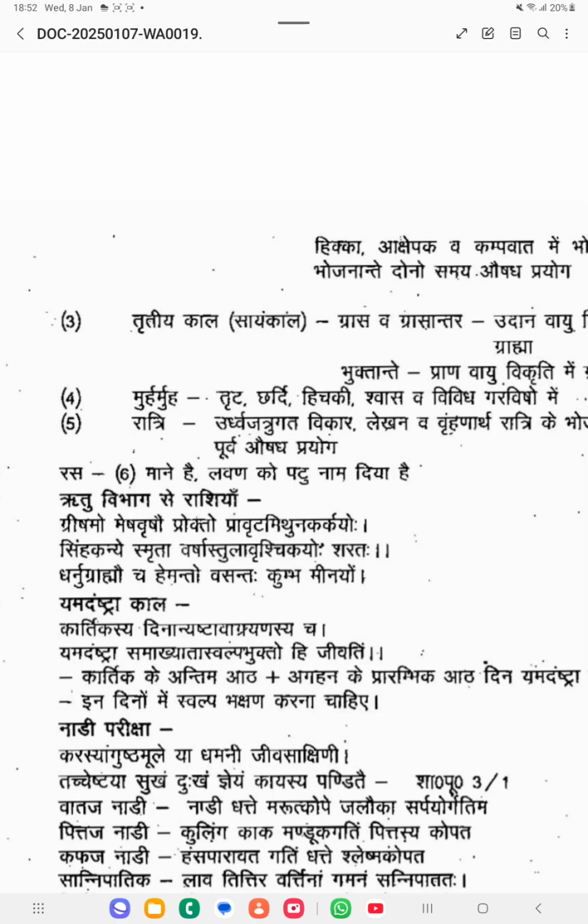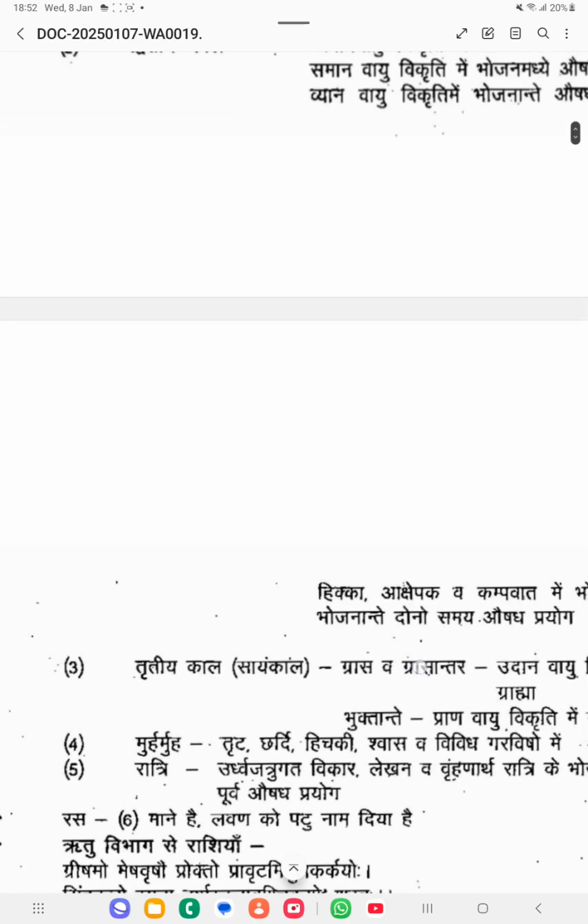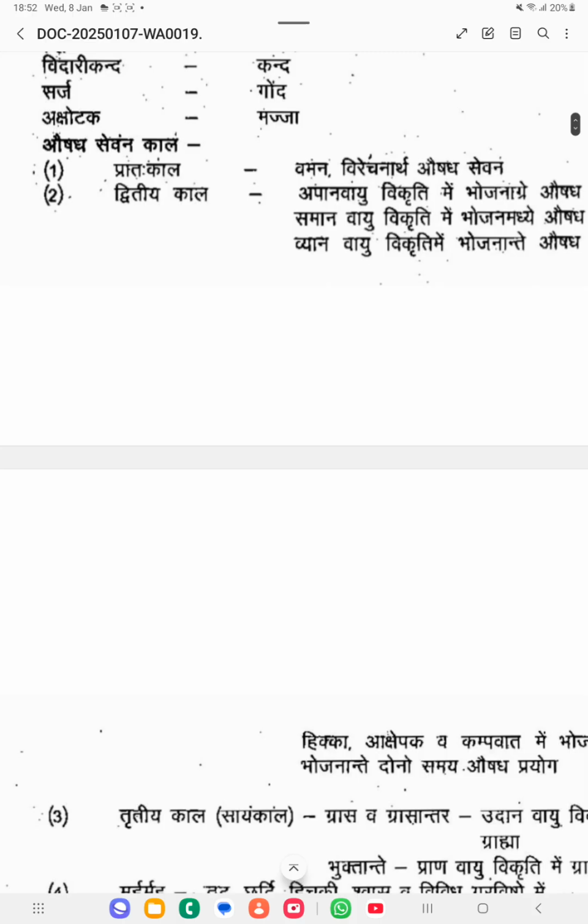According to Ashtanga Hridaya and Ashtanga Sangraha, Aushadha Sevana Kala is 11 in number. According to Sushruta and Charaka, it is 10 in number. According to Sharangadhara Samhita, it is 5 in number. So according to Sharangadhara, there are 5 Aushadha Sevana Kala.